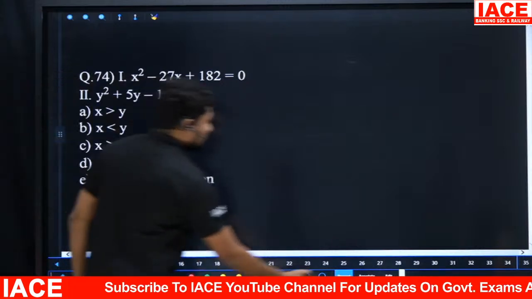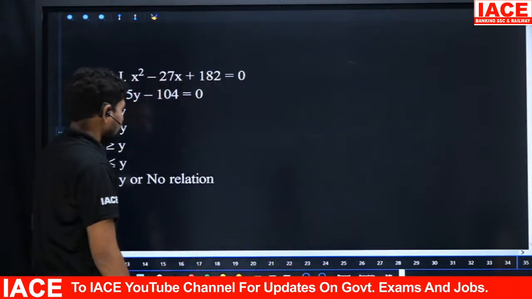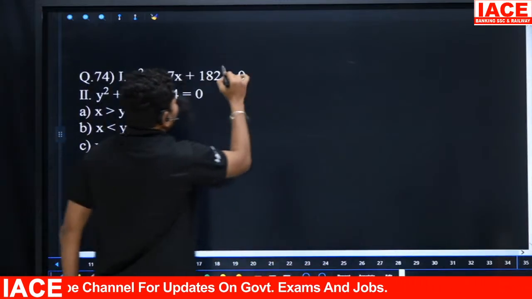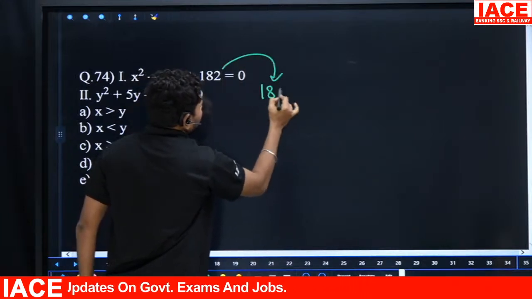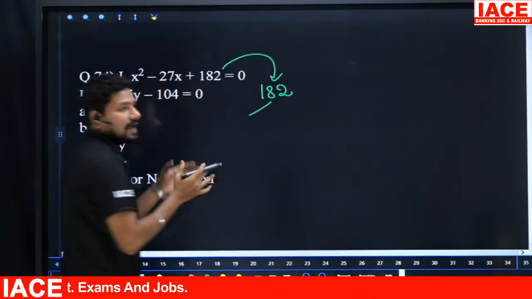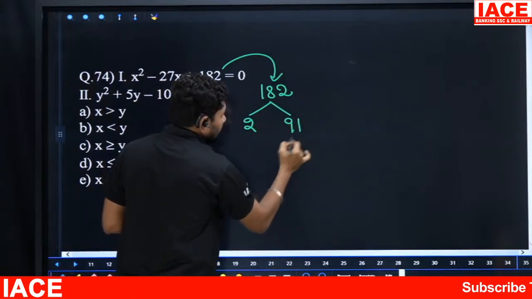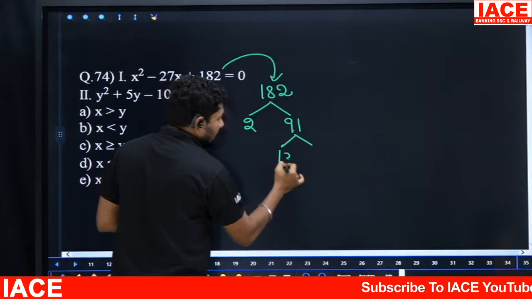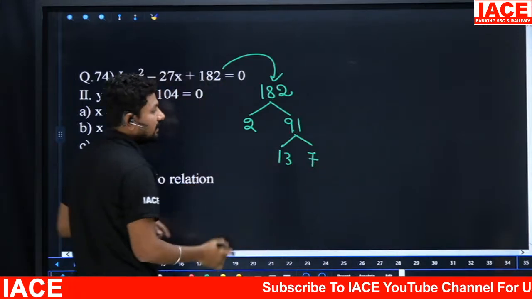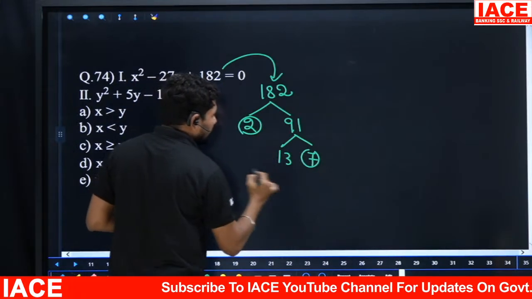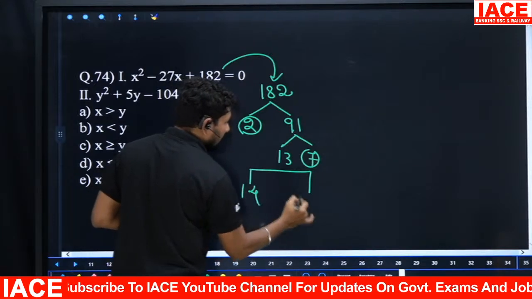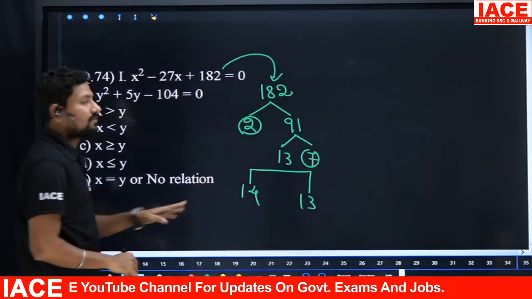Next, x square minus 27x plus 182 is equal to 0. Here I am taking this 182. We have to factorize this. I don't know suddenly how to write the factors, so I am dividing by 2. After that I get 91. But we have to remember the factors 13 comma 7, whose product is 91. And with 7 and 2 multiplied, finally we get the factors 14 comma 13. This is the 182 series, 14 comma 13.